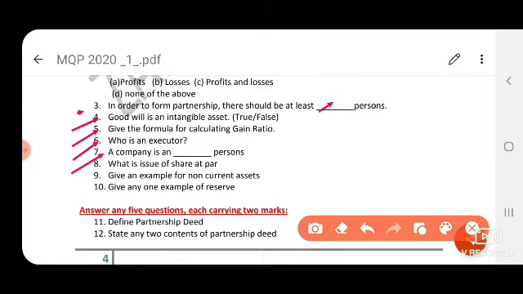Next, a company is in dash persons. This question is there in accounting for share capital. So the answer is artificial persons. Next, what is issue of shares? Issue of shares at par, issue of shares at a premium, issue of shares at a discount. This concept is there in accounting for share capital. If the issuing value is equal to the face value, that we call at par value.